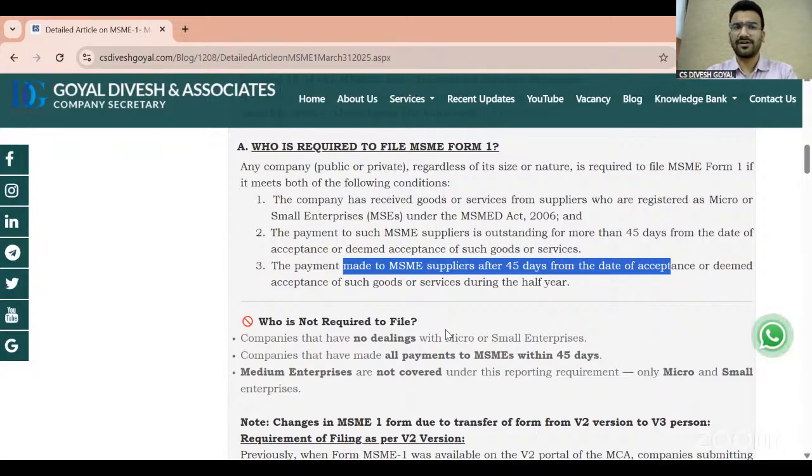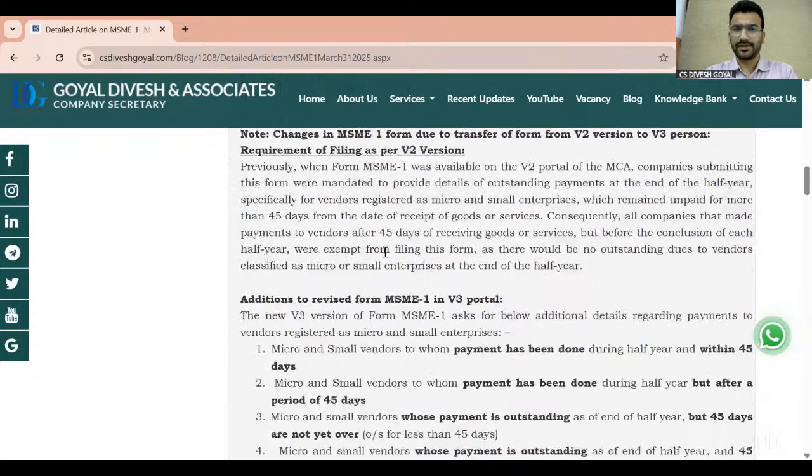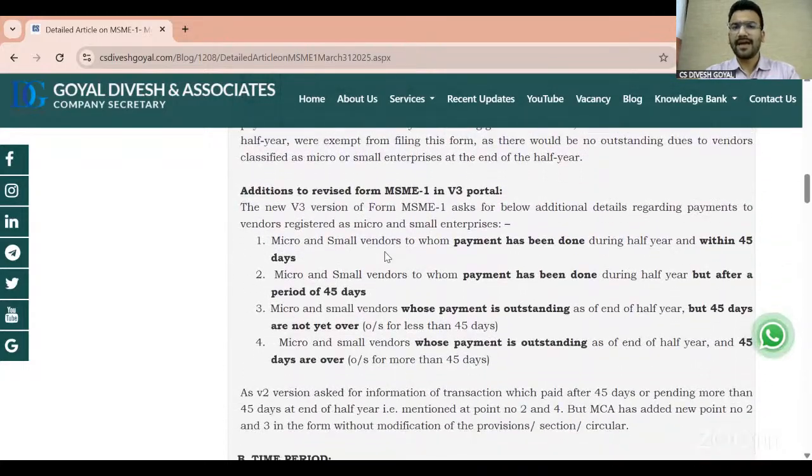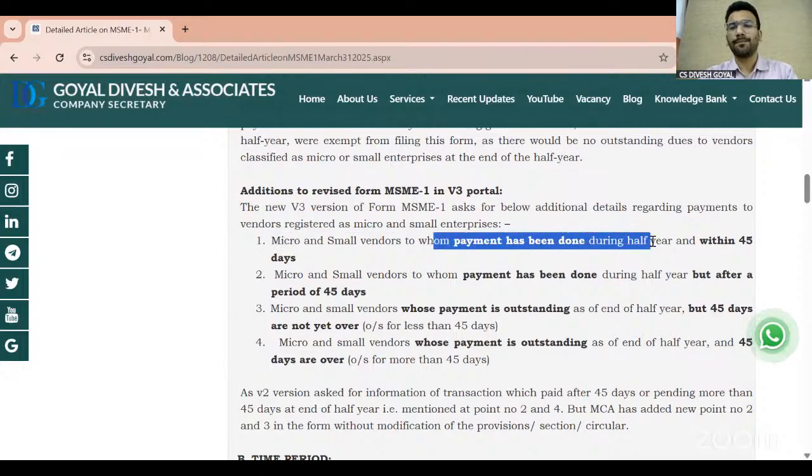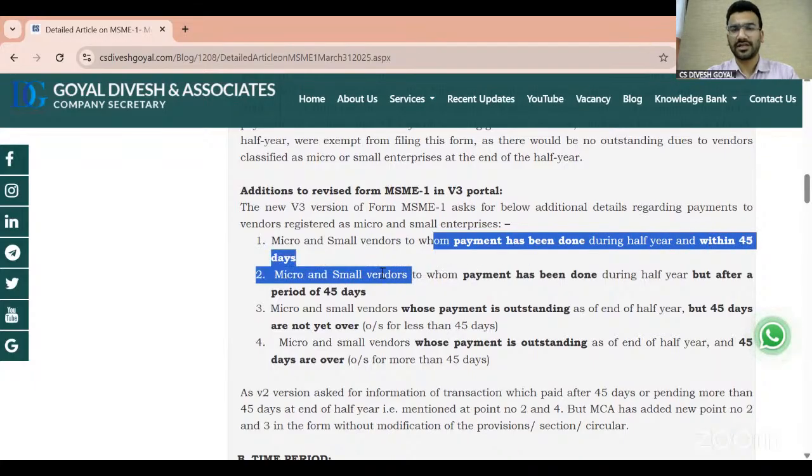So now it is our choice whether we want to go with the section only or whether we follow the rules also. Because I will just tell you, as per the MSME V3 version form, in these four situations the company has to file the MSME form. Number one, when the vendor is registered under micro and small and the payment has been made during the half year within 45 days. Logically, if a company has already made the payment to the vendor within 45 days, there is no default under the MSME Act.